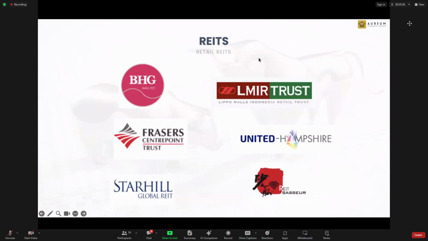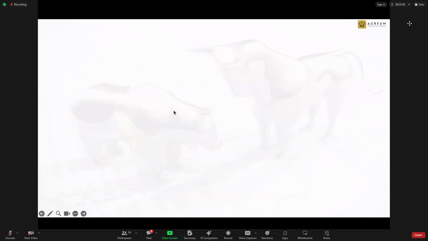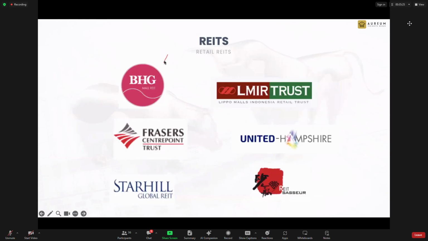So let's look at this. What retail REITs are available now in Singapore? We have BHG. For those not aware, BHG is a shopping mall REIT all in China, so it's 100% China REIT. We have Lippo Mall Trust, which is also 100% Indonesia REIT. United Hemisphere is 100% US.